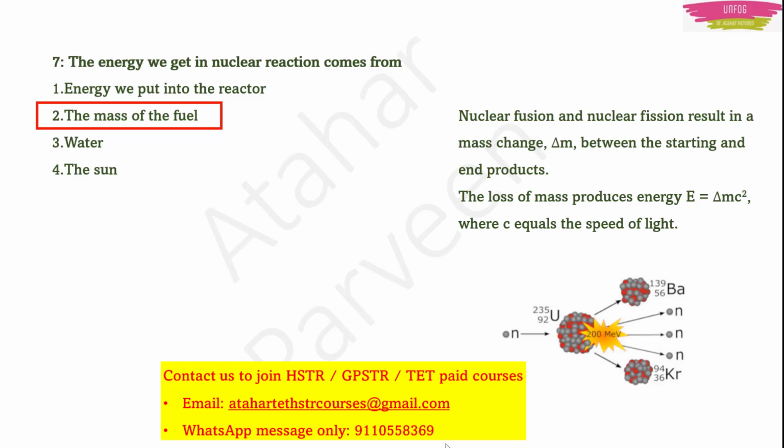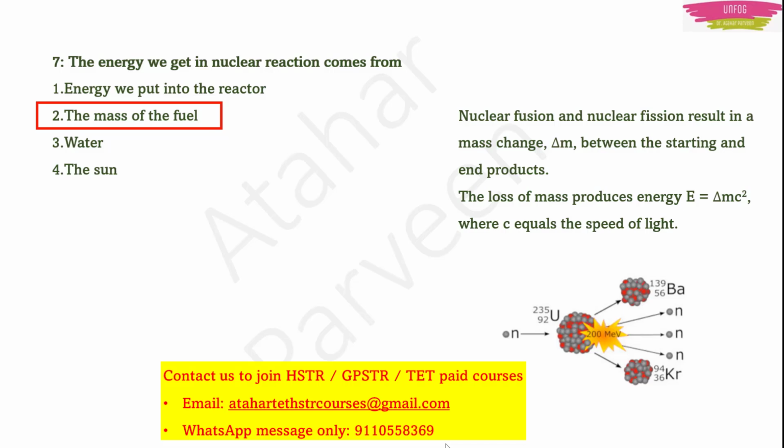I am giving you the figure also here. You can see uranium-235, as I told you, if I add the barium and krypton, 139 and 94, we'll get 233. The other 3 numbers we are losing because of the 3 neutrons which are coming out. Means it is losing mass, right? That mass is converted into energy. How much energy? It is 200 MeV.